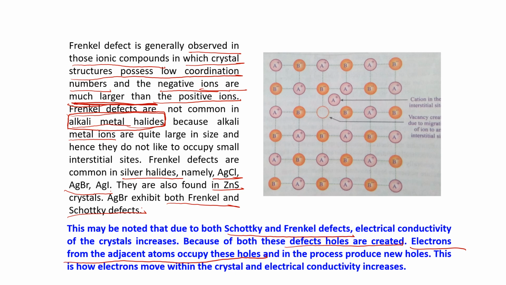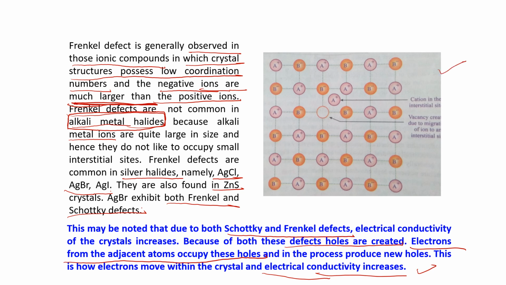If one electron comes and occupies a hole, a new hole will be created. This is how electrons move within the crystal, and the electrical conductivity increases. I think it is clear to you. You have understood that.